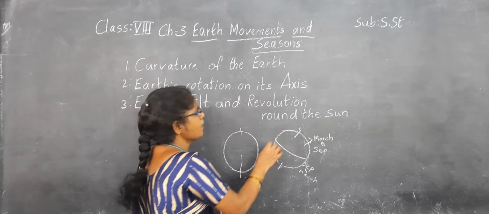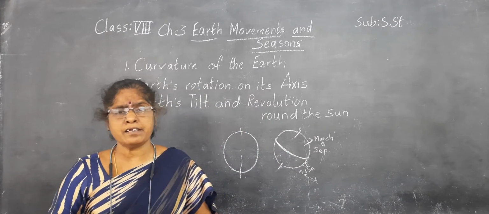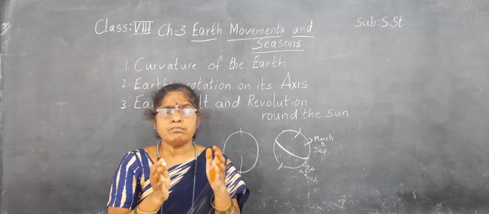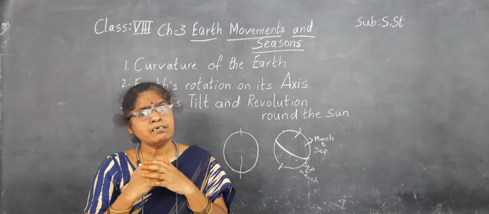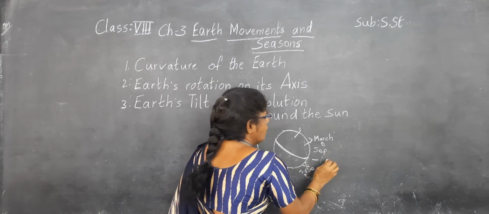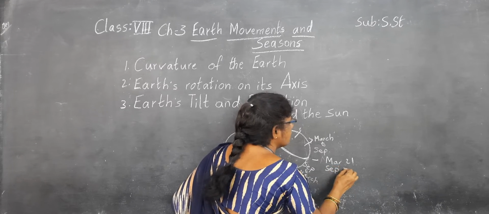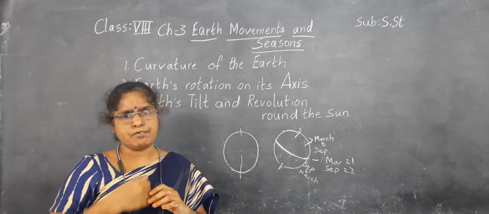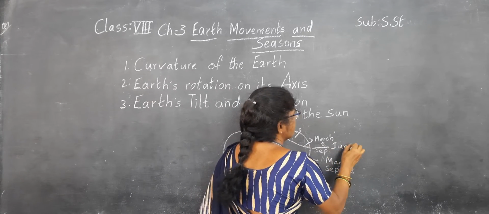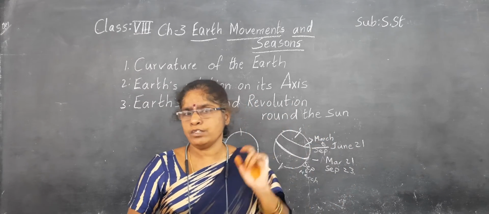But here on the equator, the sun rays fall directly. So at that time, the day and night are equal throughout the world. That we will see. On March 21 and September 23, the sun rays fall over the equator, and on June 21, the sun rays fall over the Tropic of Cancer, which is in the northern hemisphere.